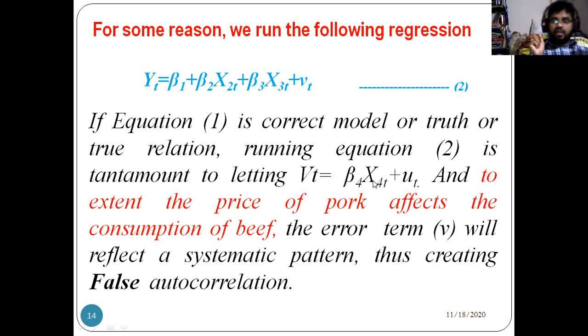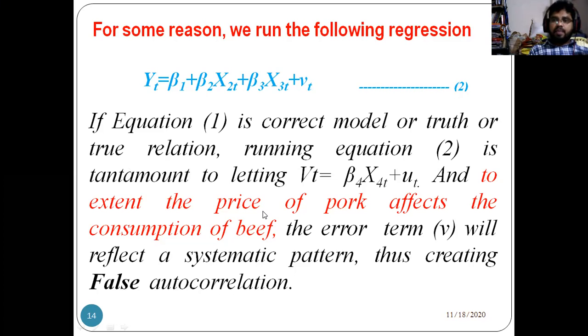As we have studied with substitute goods such as coffee and tea, if the price of tea increases, those who drink tea may prefer coffee. If the price of coffee increases, those who drink coffee may prefer tea. Here the price of pork may affect the consumption of beef.